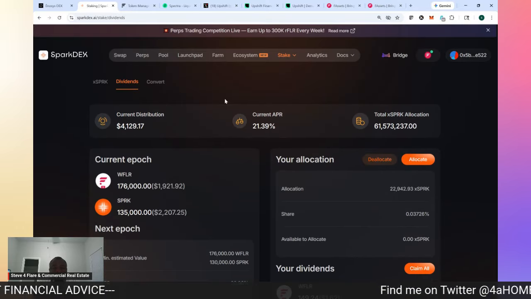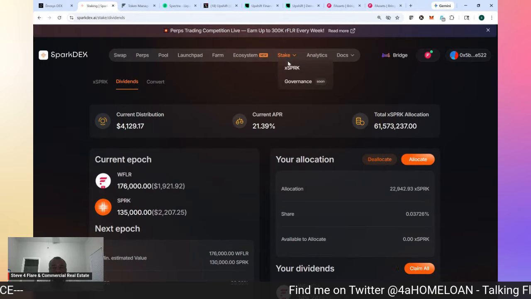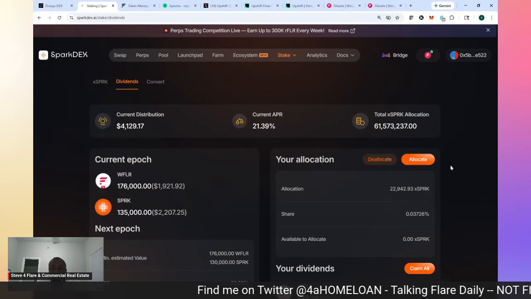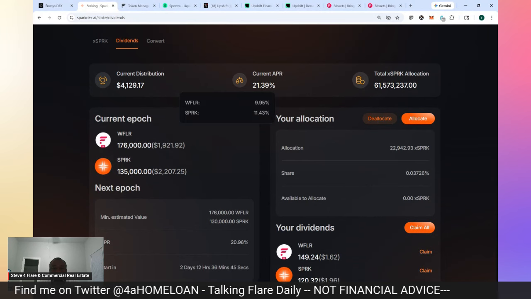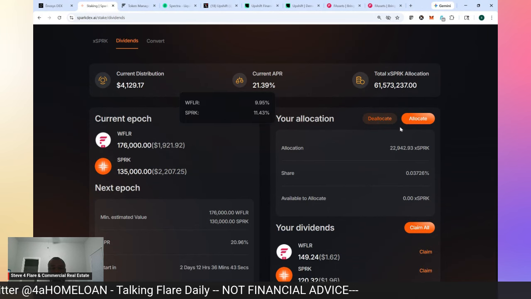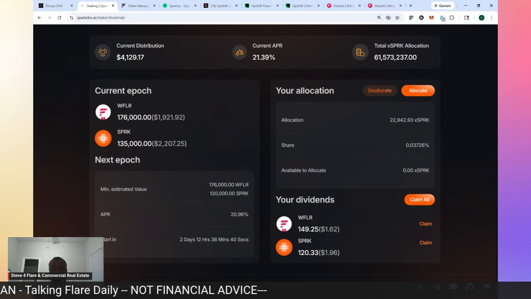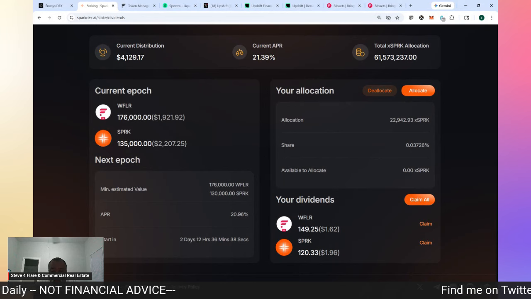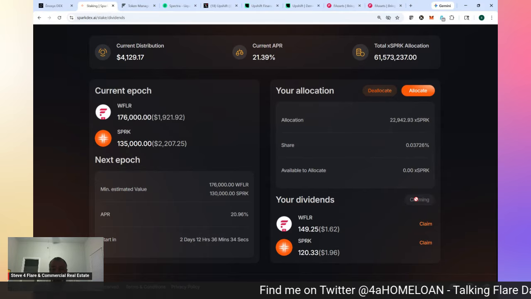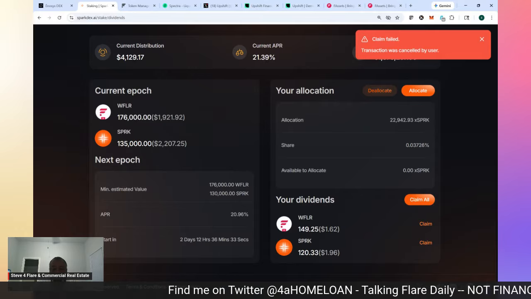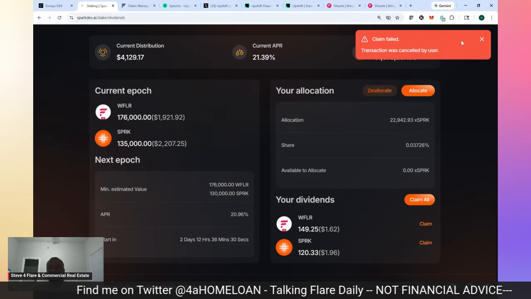I'm over here on SparkDex. I stake SPRK token. I earn about 21% right now. You can see that 9% of that is wrapped Flare. The other 11% is Spark. So I need to go ahead and claim this because I've got almost $4 right there. So I'm going to go ahead and claim all of that. I'm going to take that SPRK and I'm going to compound that back in.